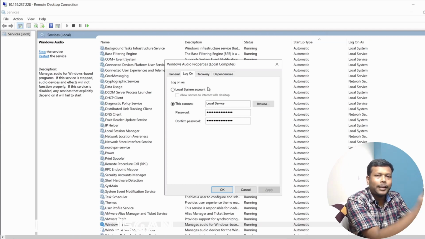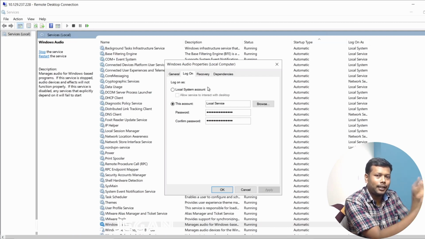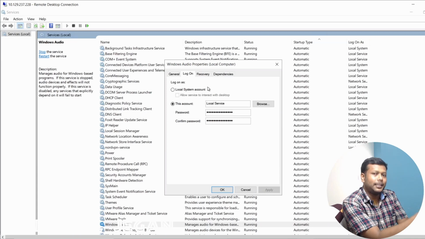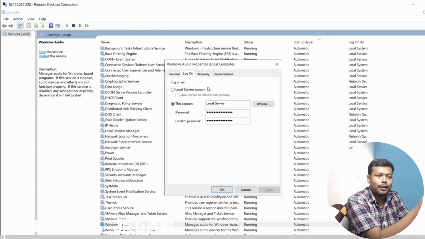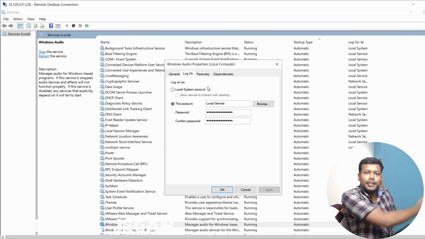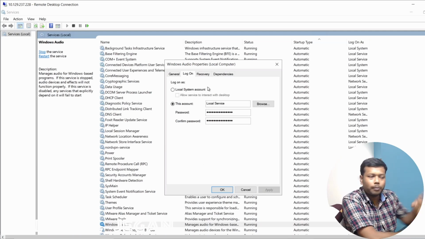Let's say that employee is leaving the organization, and his credentials used for the DHCP service remain the same. At a certain time, after the credential expires or in some other scenario, the DHCP service may fail. When you try to troubleshoot that, you might find the DHCP service is using an individual's credentials. So in that case, you might be in trouble. You may not be able to fix that, or it might cause you some huge trouble.